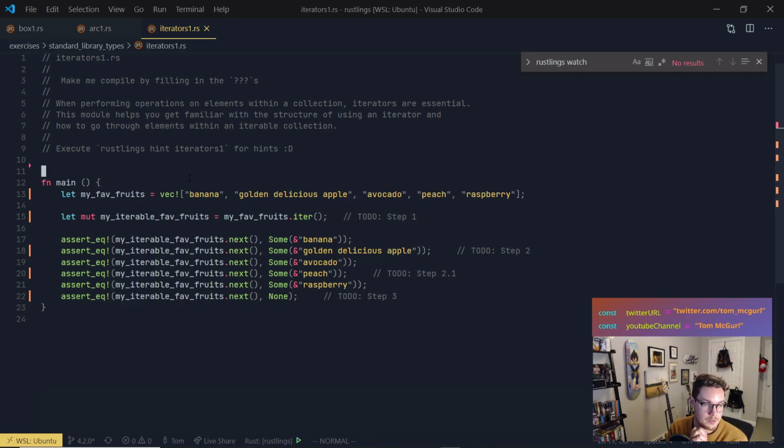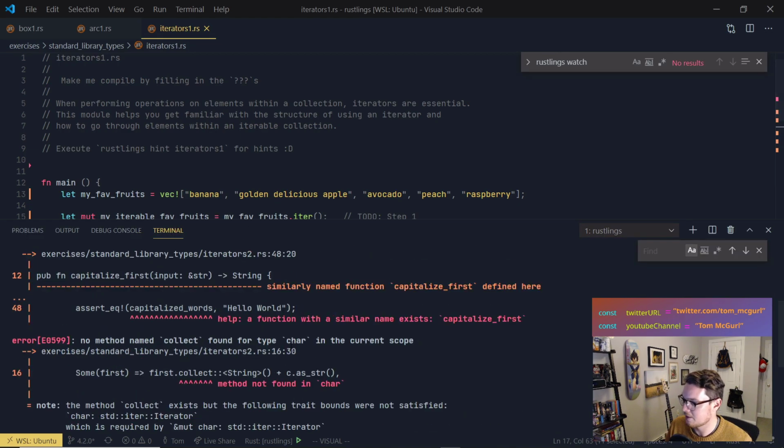Yes, so the important thing about iter, which we're talking about here, is that it returns a reference. So Patatas made a good point. It won't take ownership, right? But if we used into_iter, it actually would. So pretty cool. Let's see what's next.